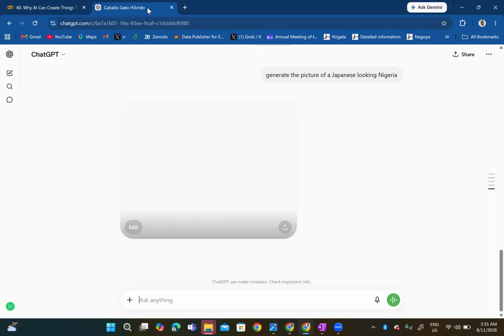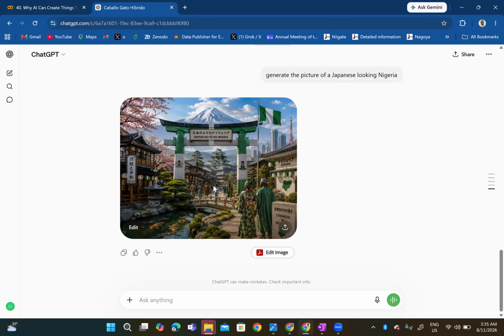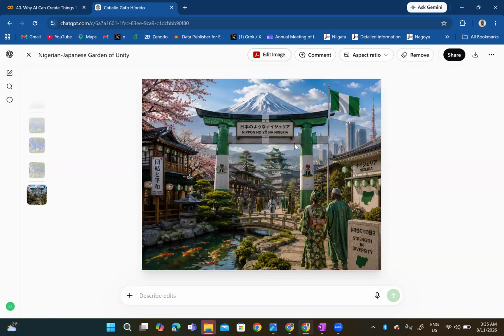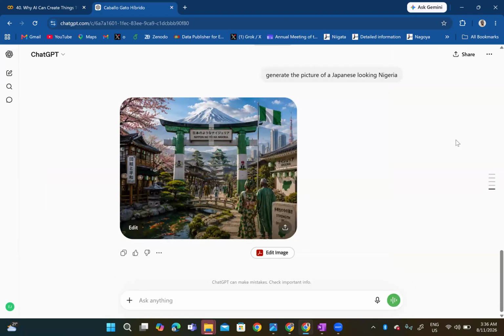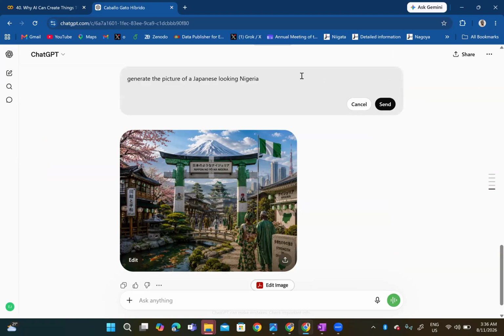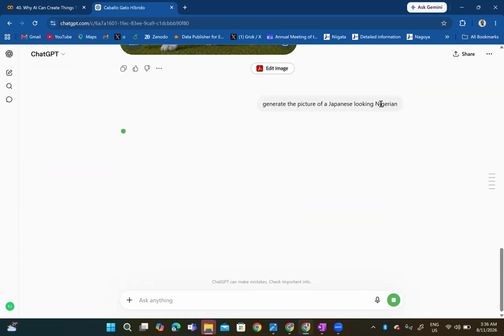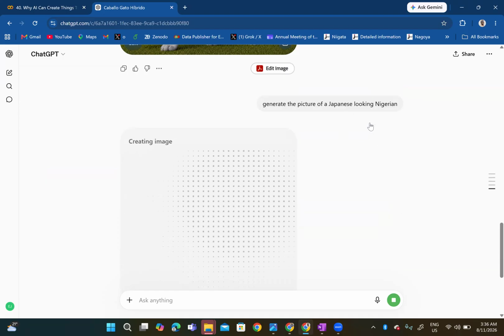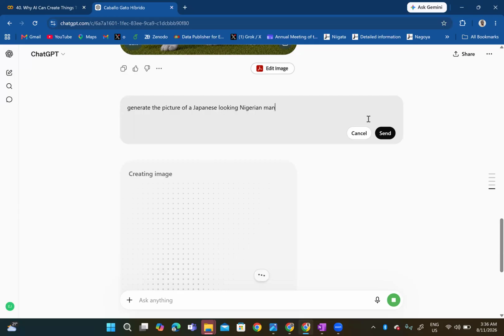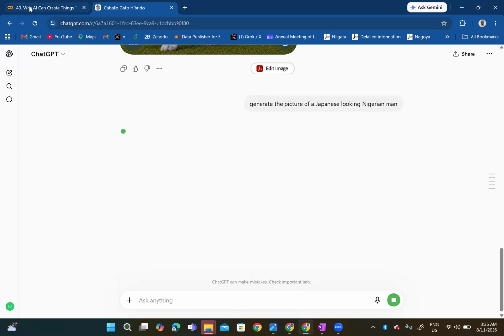So I hope the Nigerian looking Japanese person is ready now. Oh, okay, this is not right. Interesting. That's Japanese looking Nigeria. Did I say Nigeria or Nigerian? Well, it doesn't seem to capture the person. Oh, I said Japan looking Nigeria. No, it should be Japanese looking Nigerian. Now I didn't signify whether it's a man or woman. So maybe I should say Japanese looking Nigerian man. Let's put it that way.